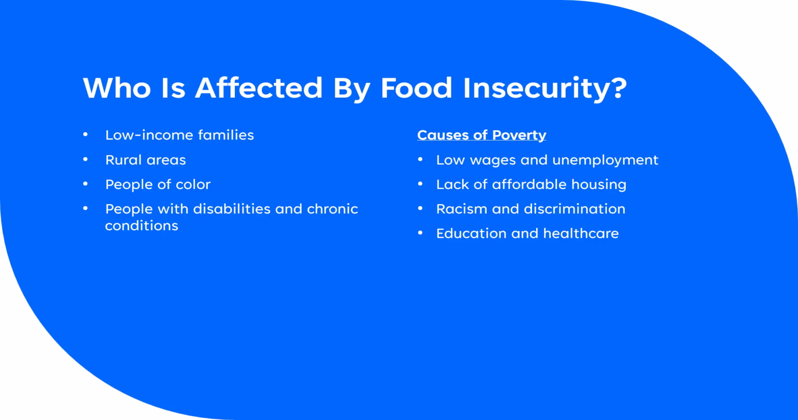Who is affected by food insecurity? Those who are affected often come from low income families. They live in rural areas. They're the minority group, people of color, people with disabilities and chronic conditions, and ones who come from poverty. The causes of poverty are low wages and unemployment, lack of affordable housing, racism and discrimination, and lack of education and healthcare.